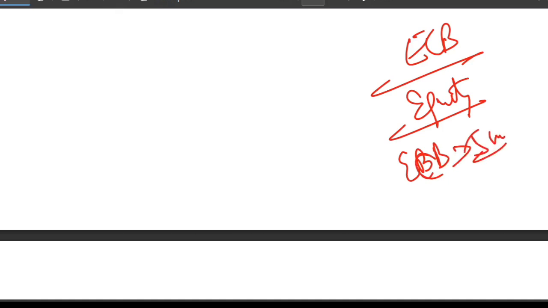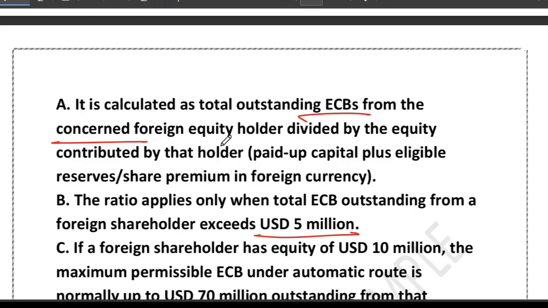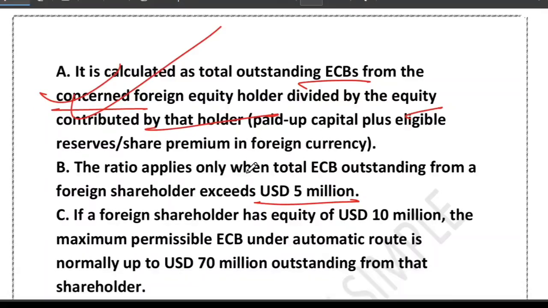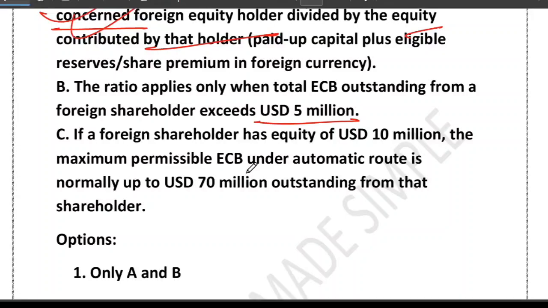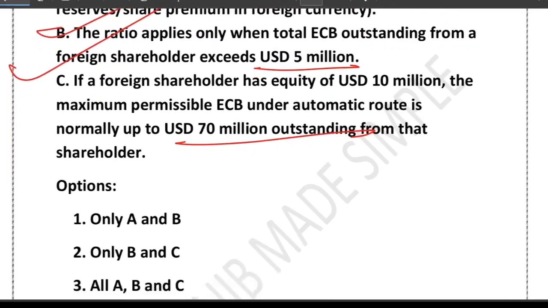So what is the correct answer to this question? Let's come back. Option A: total outstanding ECB from the concerned foreign equity holder divided by equity contributed by that holder. Correct. B: ratio applies only when total ECB outstanding from a foreign shareholder exceeds 5 million. Correct. C: if a foreign shareholder has equity of 10 million, the maximum permissible ECB under automatic route is normally up to 17 million outstanding. Correct. So we can see A, B.